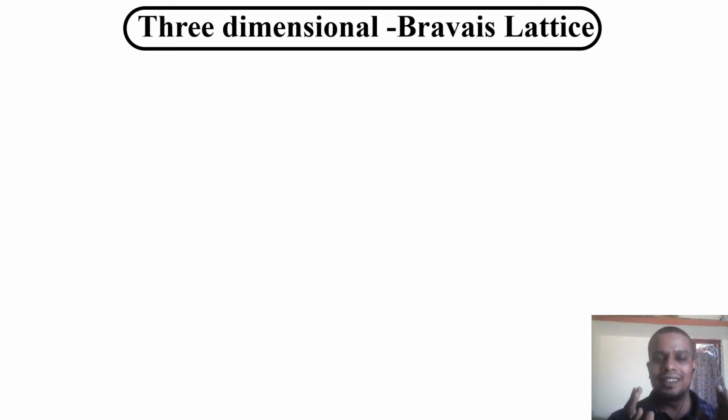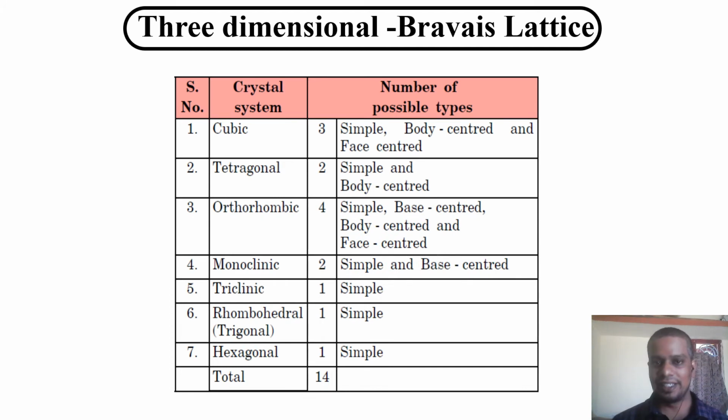Taking the three-dimensional Bravais lattice, there are 14 types. Just look at the table, it will tell us. If you take the cubic structure, there are three: simple cubic, body center, and face center. If you take the tetragonal, there are only two: simple tetragonal and body center tetragonal. If you take the orthorhombic, there are four types: simple, base center, body center, face center. Base center is different from face center.